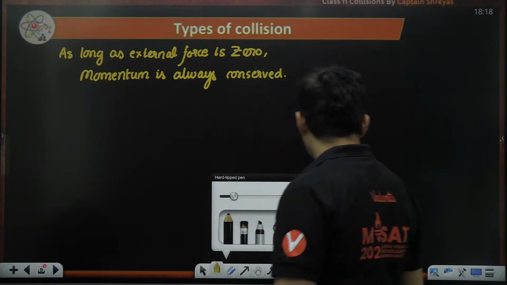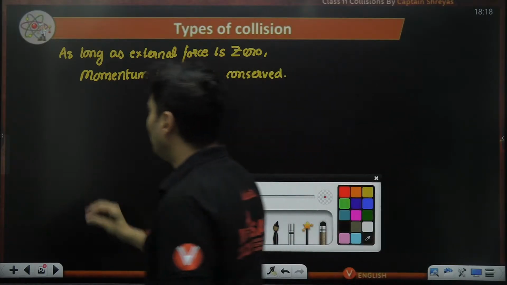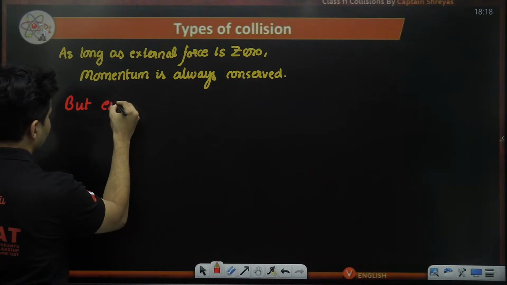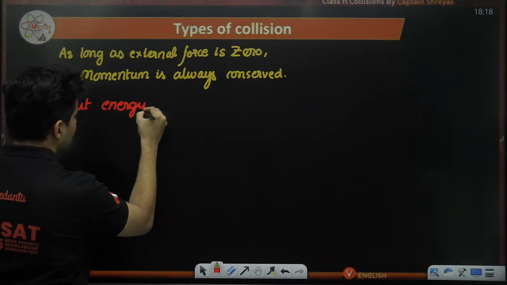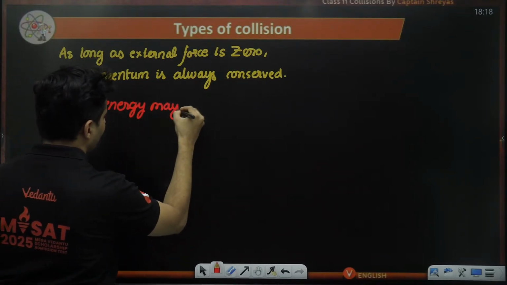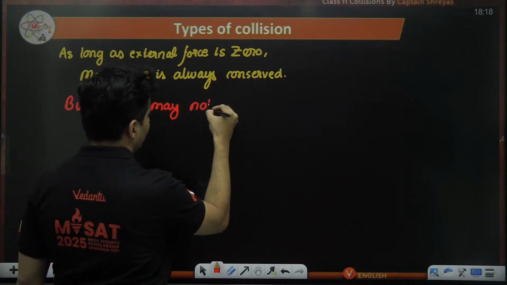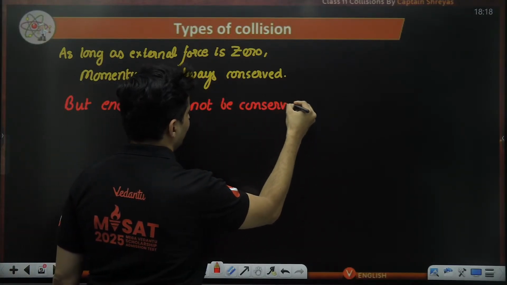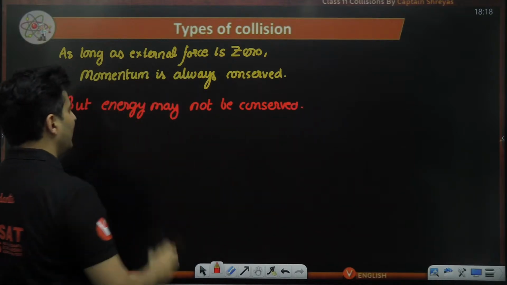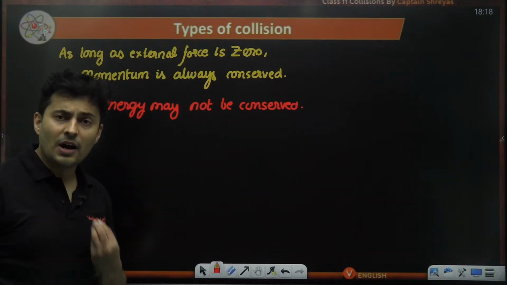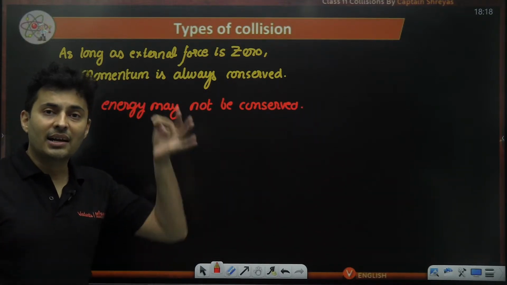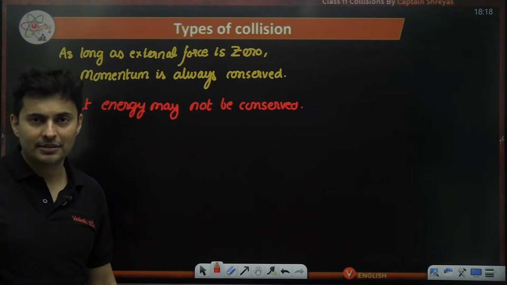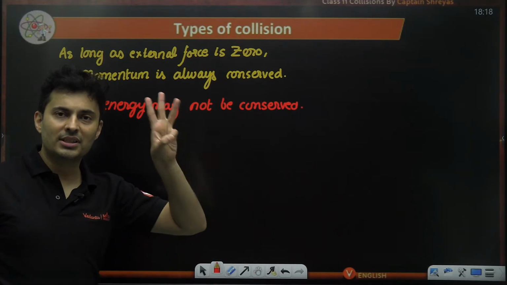But there is a but: energy may not be conserved. So based on this energy, how much it is conserved, how much it is not conserved, we are classifying the collisions into different categories.